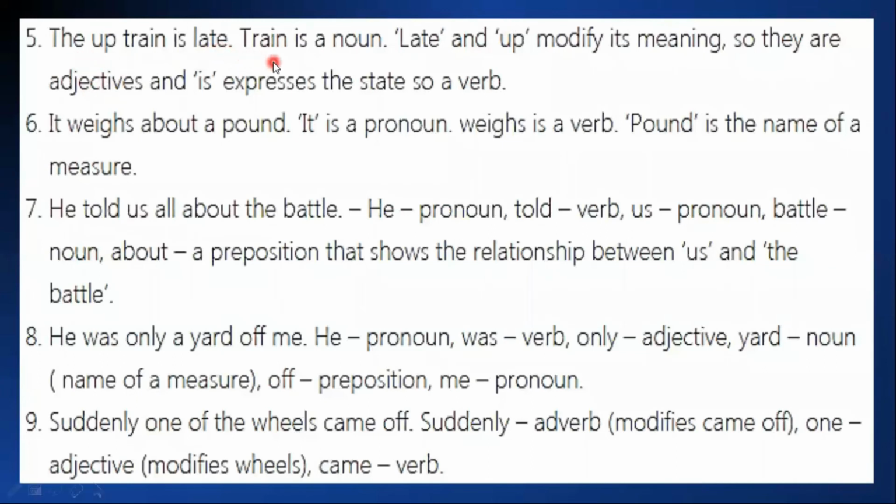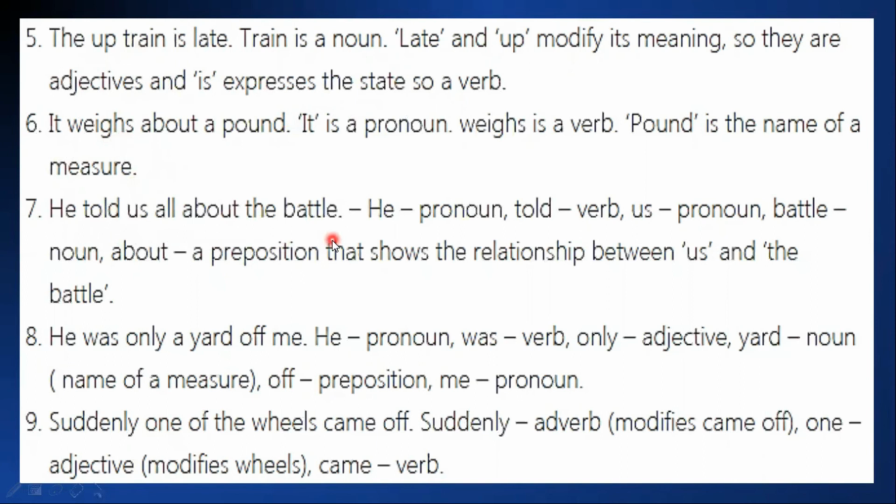The up train is late. Train is a noun. Late and up modify its meaning, so they are adjectives, and is expresses the state, so it's a verb. It weighs about a pound. It is a pronoun. Weighs is a verb. Pound is the name of a measure.